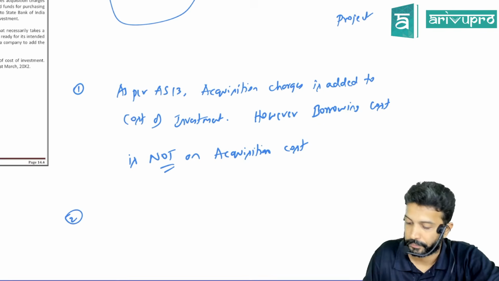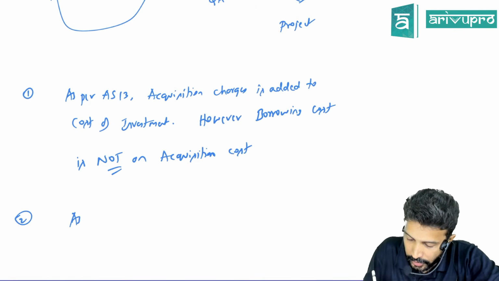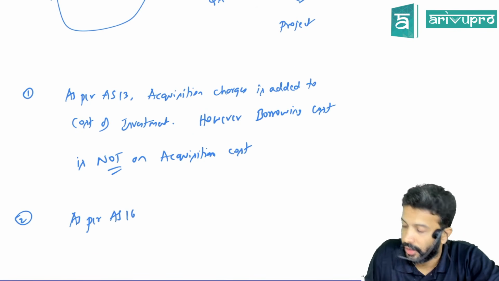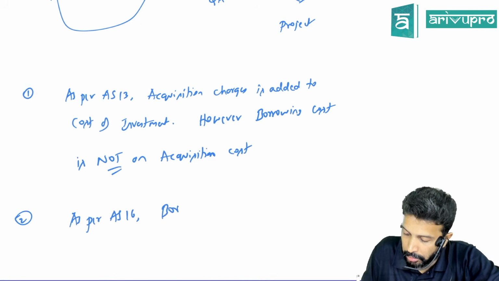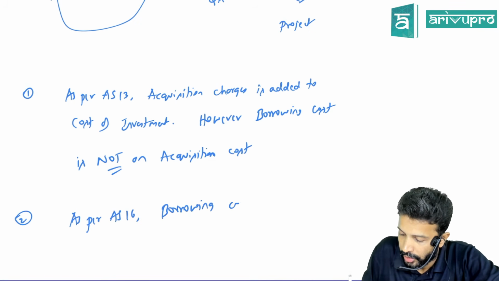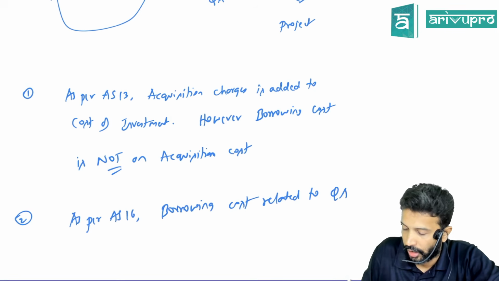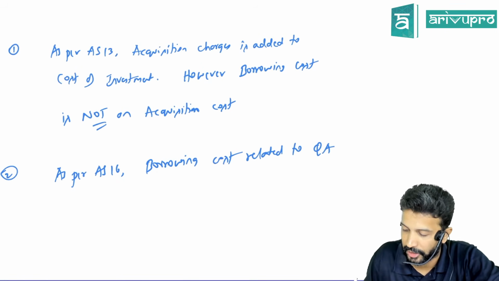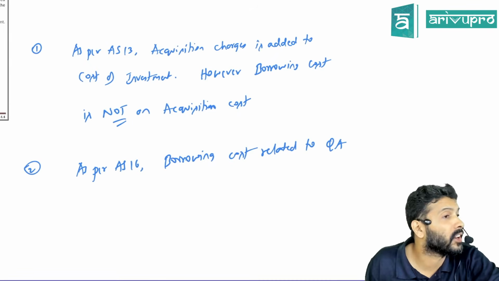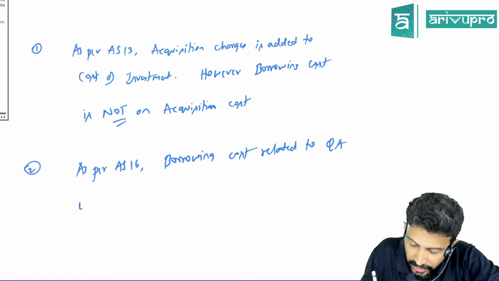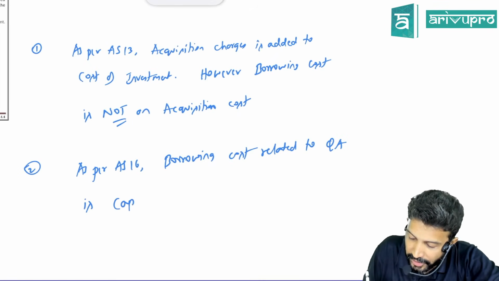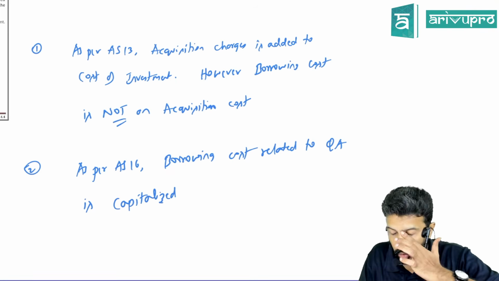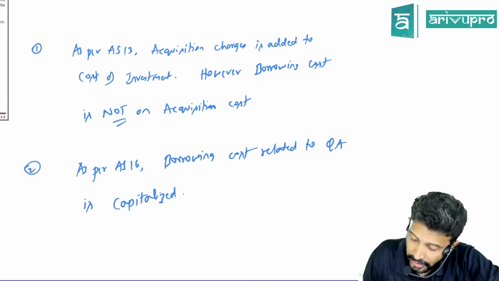Second one. As per AS 16, borrowing cost related to a qualifying asset is capitalized.